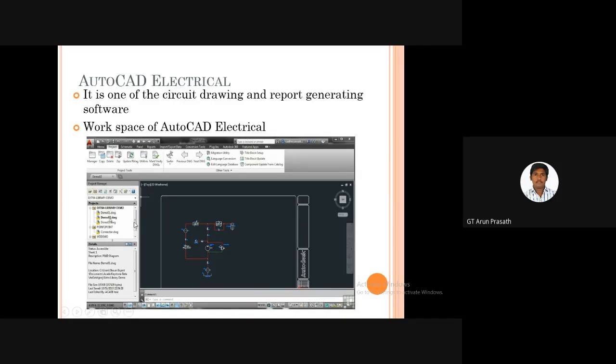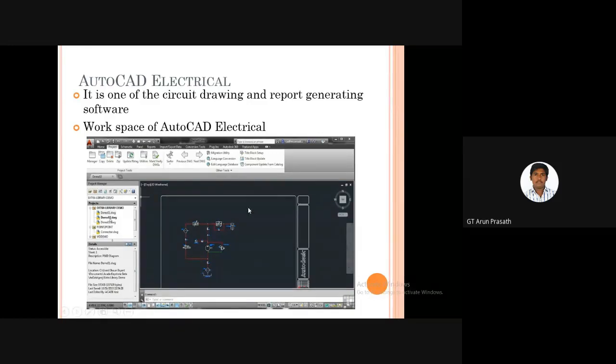If you want to go for a new worksheet, then you click the project and new project, and in the new project you will receive this black screen, and you can draw, as I said earlier, in the free workspace. This is one of the circuit drawing and report generating software, a workspace of AutoCAD Electrical.